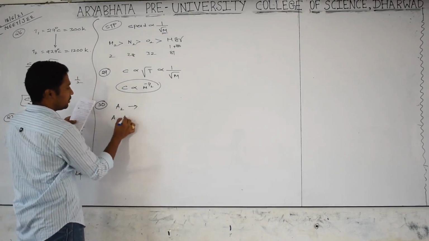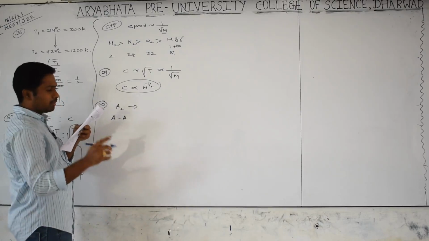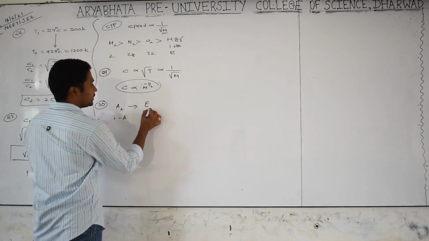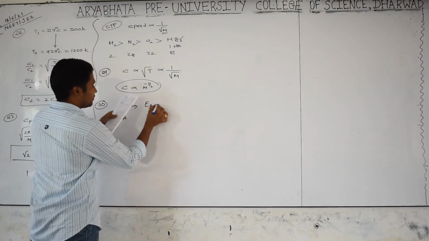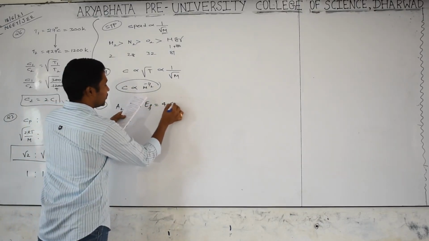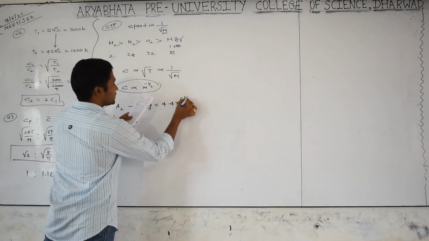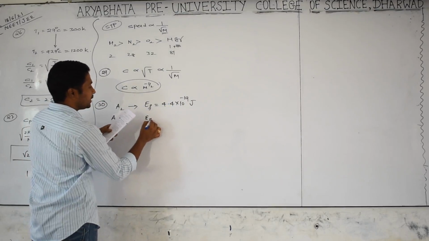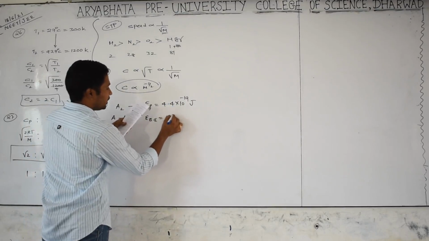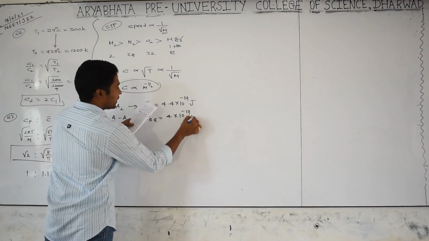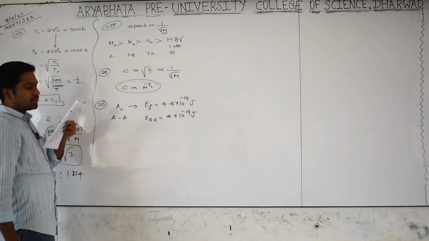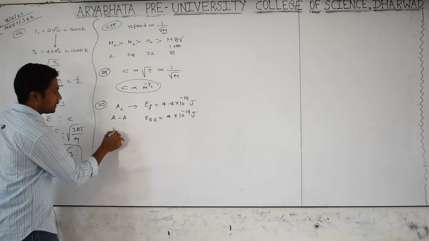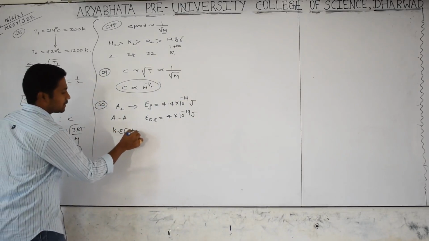A2 means a bond is there, and the bond energy per molecule is given. The energy falling is 4.4 into 10 to the power of minus 19 joules, and the bond energy is 4 into 10 to the power of minus 19 joules. And what is the kinetic energy per atom? That is what is asked.